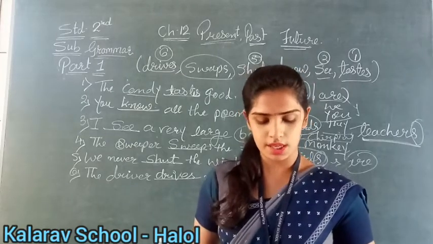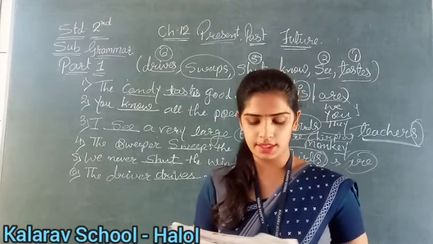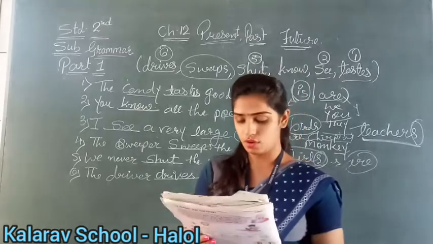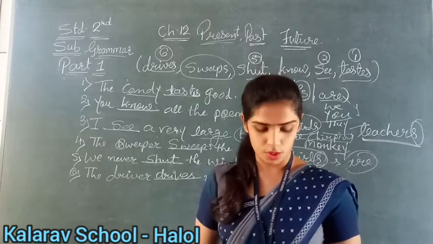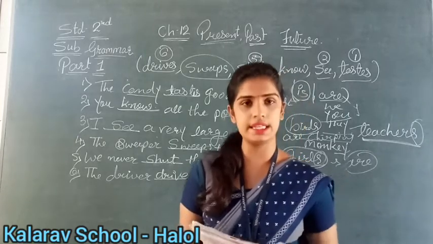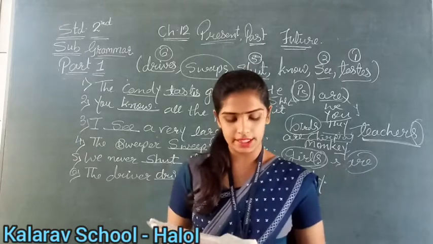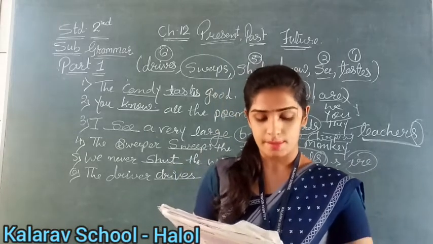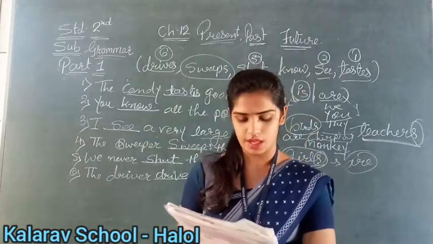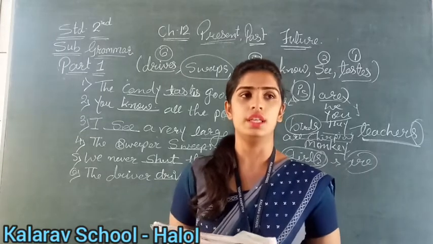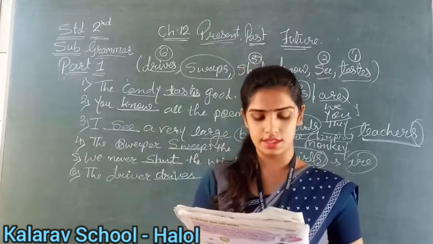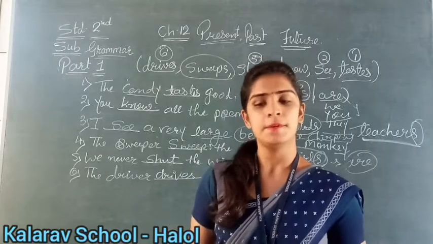And ninth number is the horse blank in the meadow. The horse. Only one horse is there. Yes or no? Yes. So it is singular. So what will we write? The horse is running. Okay. And the last, 10th number is my sister is laughing very loudly. Only one sister is there. Yes or no? Yes. So that's why my sister is laughing very loudly.